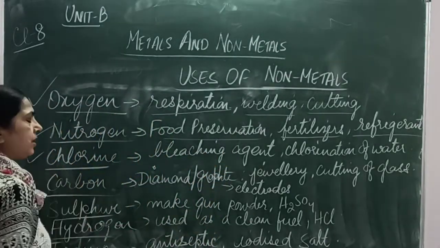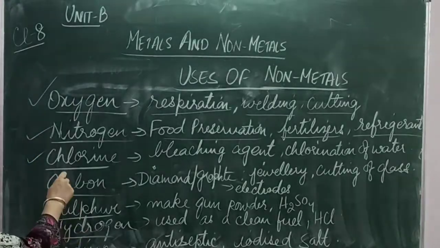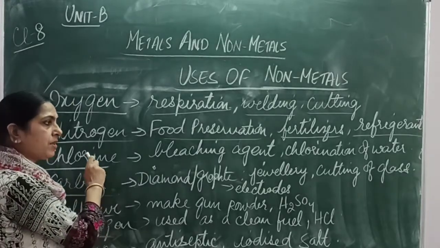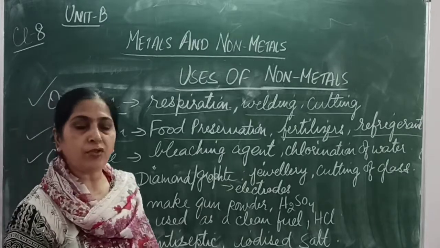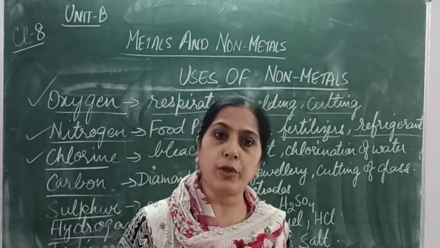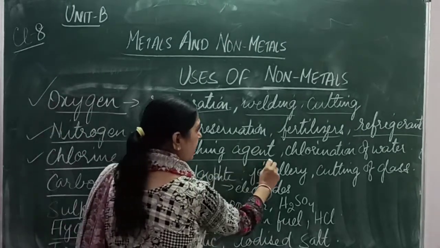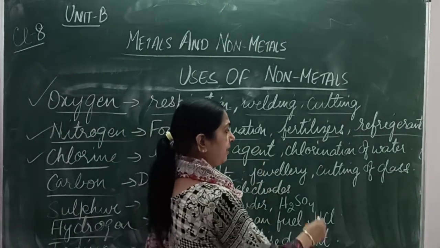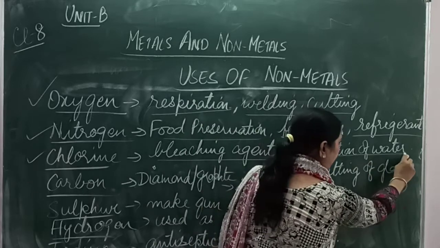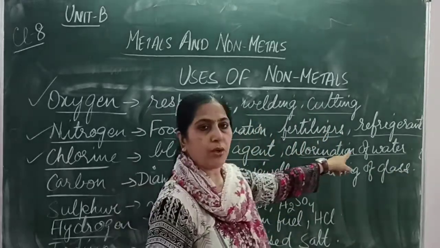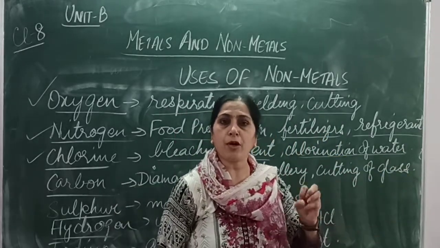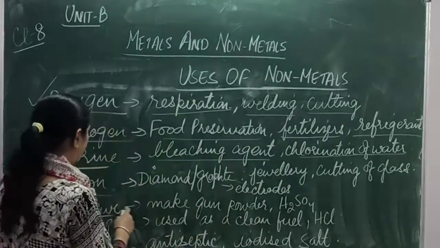Then we have got another important non-metal, that is chlorine. Now chlorine, you must have heard that it is used for the cleaning of water, for the chlorination of water. So it is used as a bleaching agent and for chlorination of water. Chlorination of water means for cleaning of the water, right?